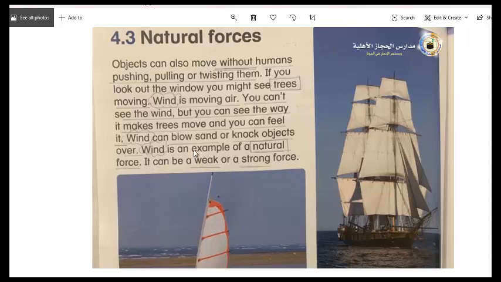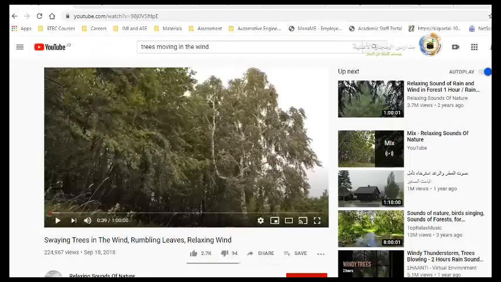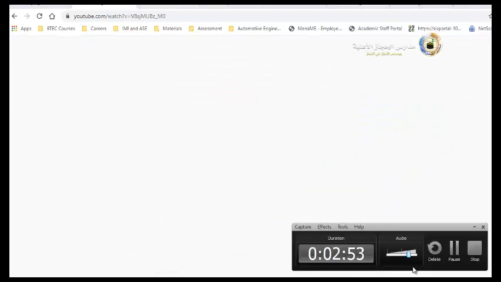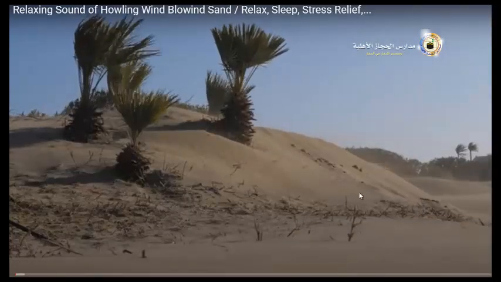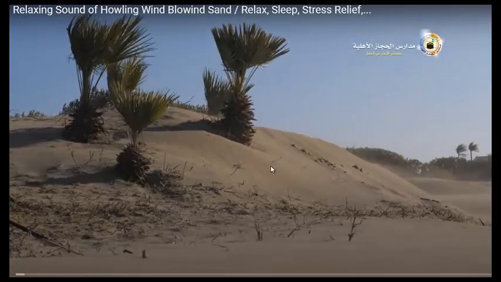Let's see how the wind can blow sand. Notice here the sand.